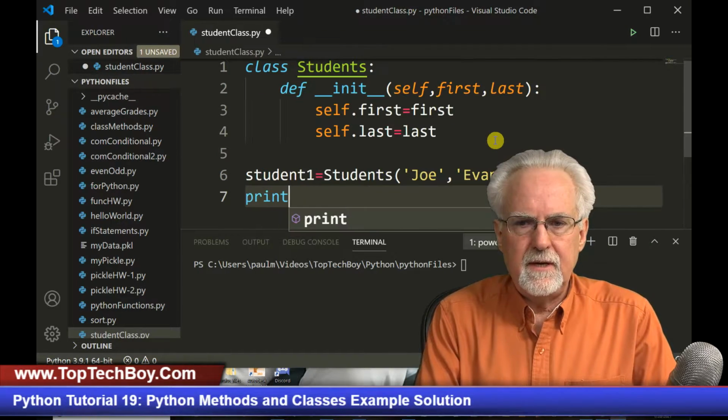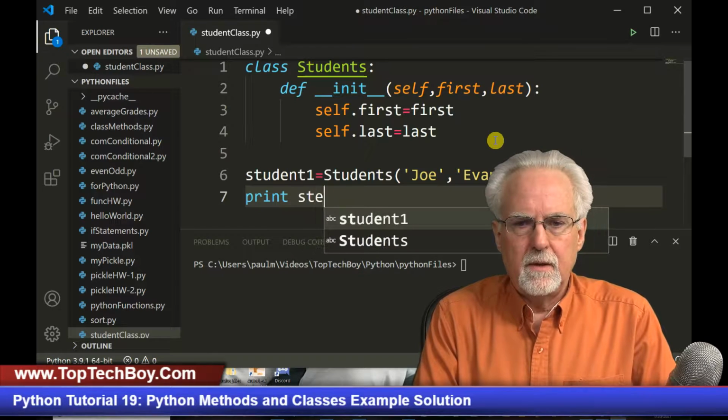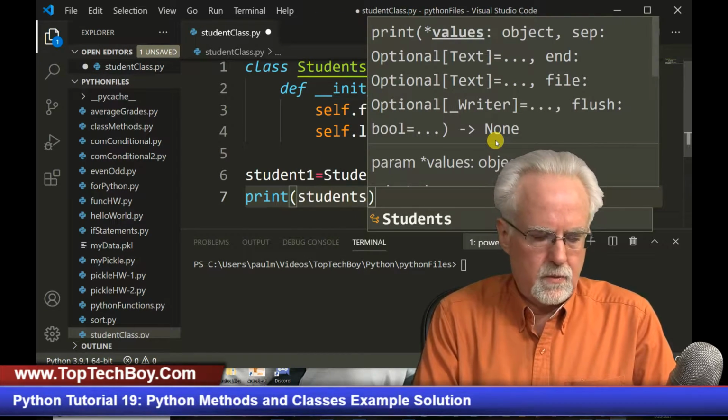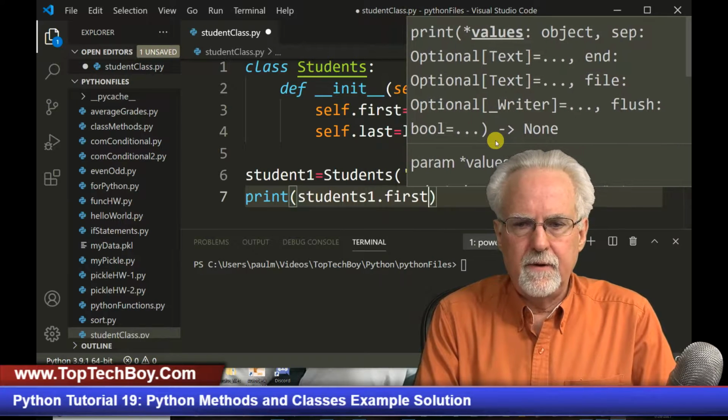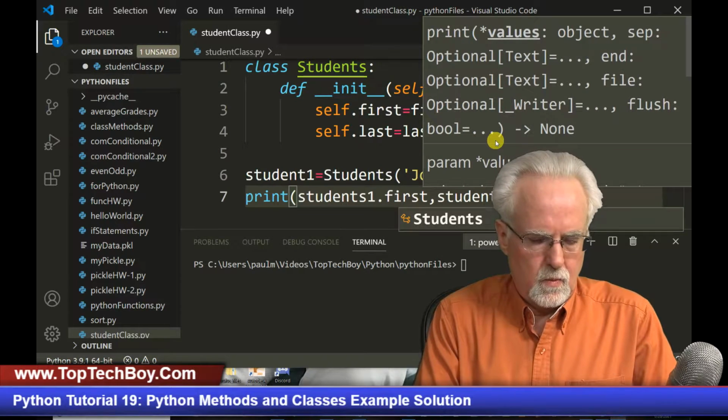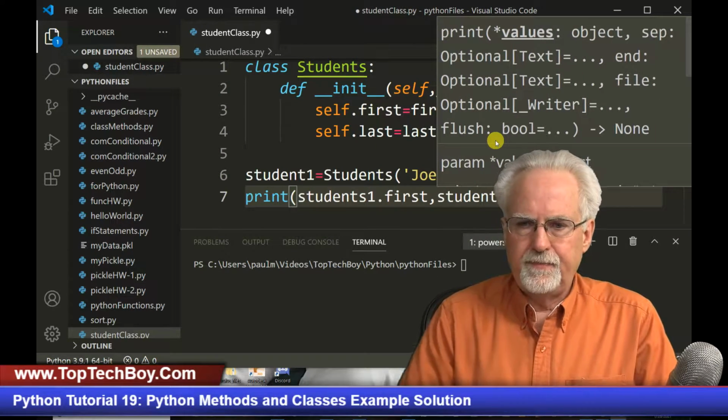And then let's just see if we could print student1.first, and then student1.last. Does that make sense?